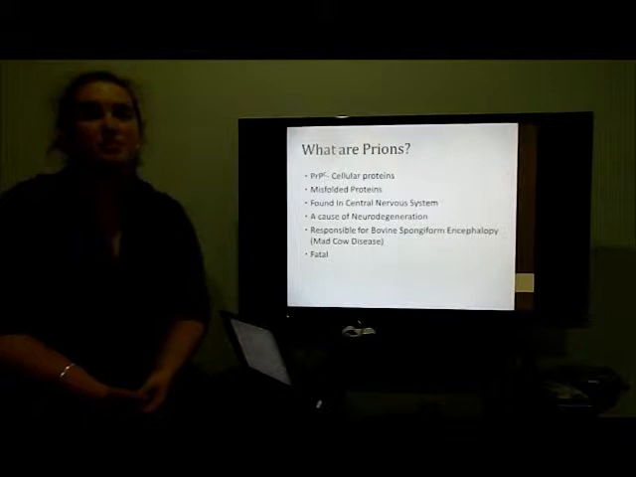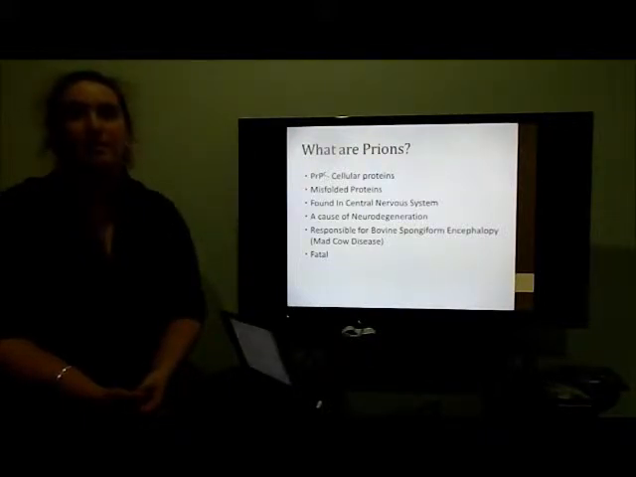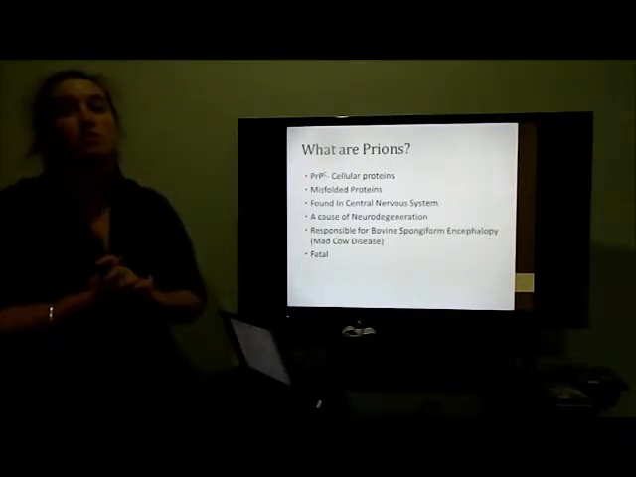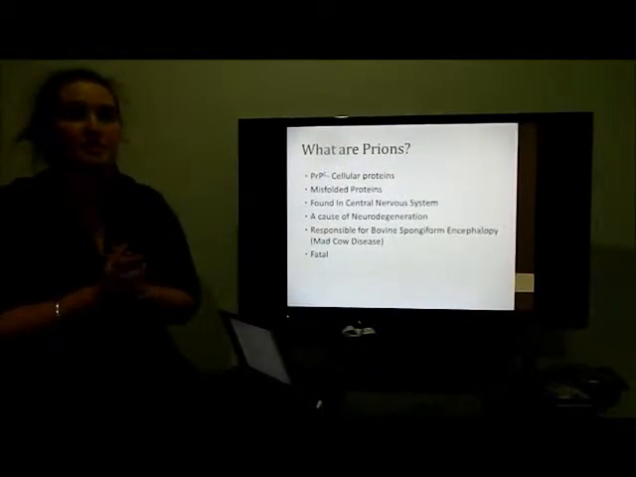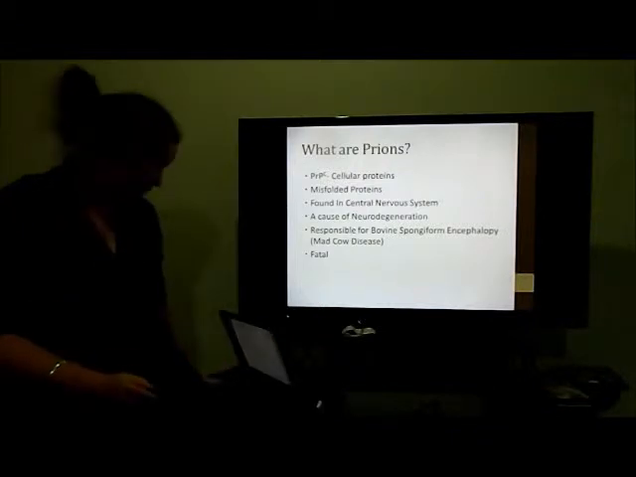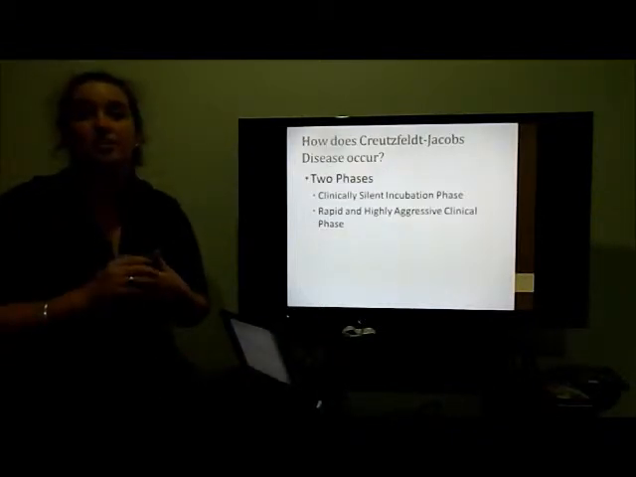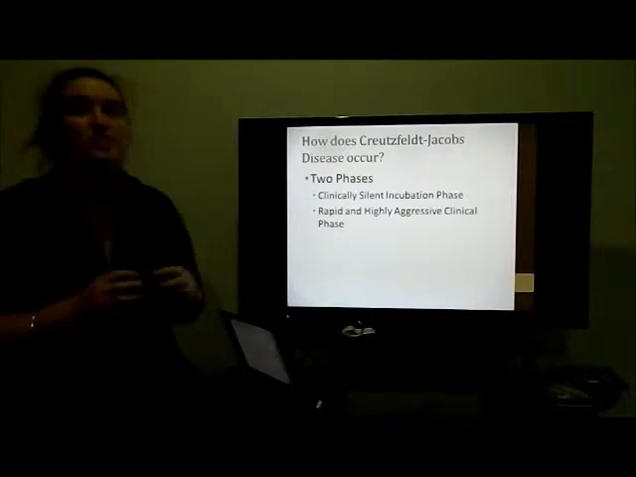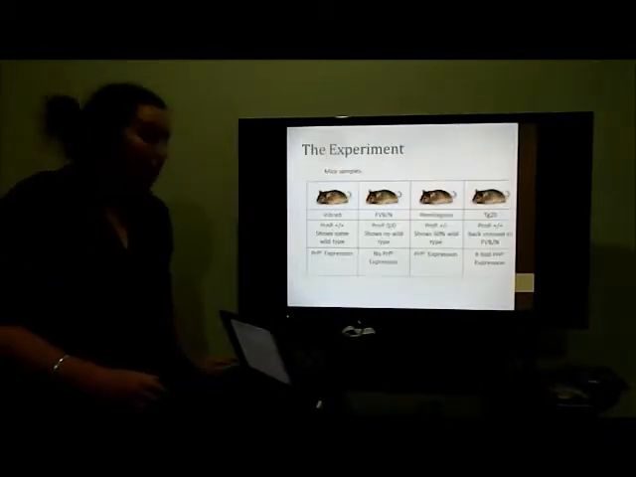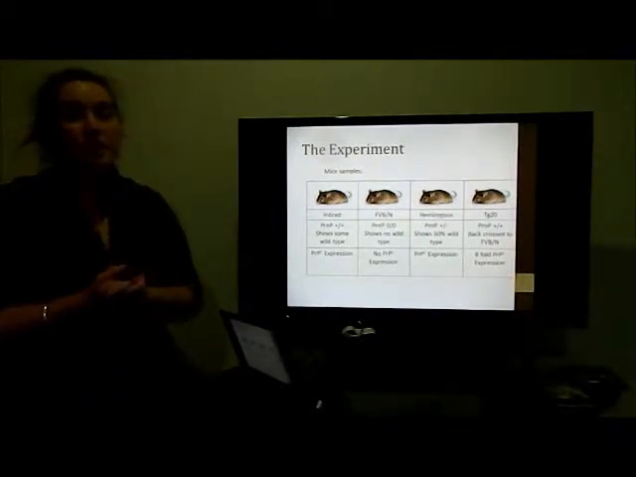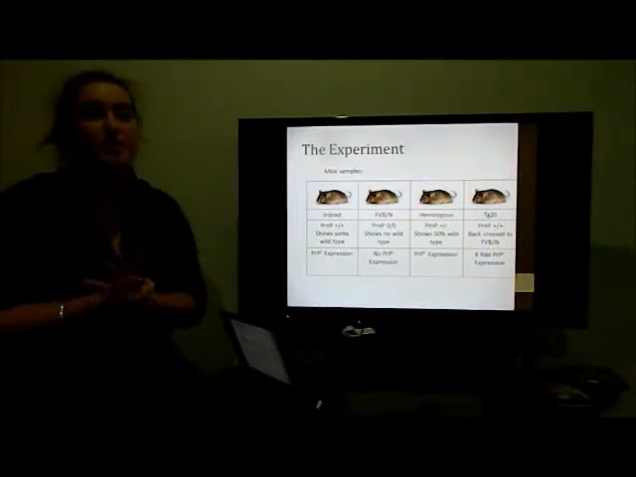The prions are responsible for bovine spongiform encephalopathy, mad cow disease, also known as Creutzfeldt-Jakob disease in humans. This disease is where the accumulation of prions causes parts of the brain tissue to become spongy and therefore corrupts the normal brain function. This disease is almost always fatal. This disease occurs in two distinct phases: a clinically silent incubation that is prolonged, followed by a highly aggressive clinical phase.